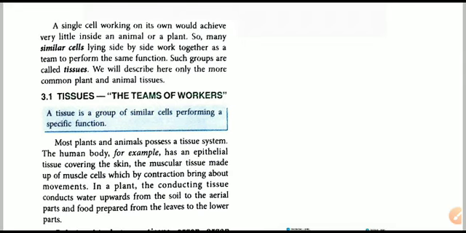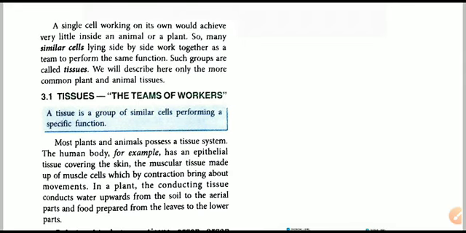But the cell itself is not sufficient to control or regulate a large multicellular organism's body. Like our own body, we are all multicellular organisms, and our body cannot be controlled by a single cell. We are composed of numerous cells, all working together to regulate our body functions.